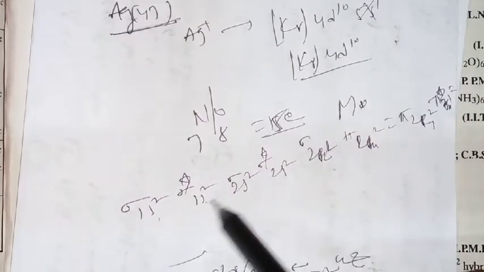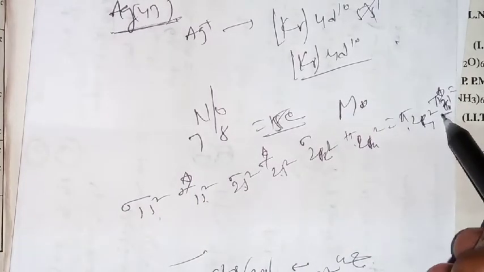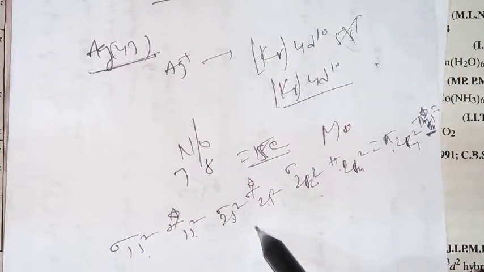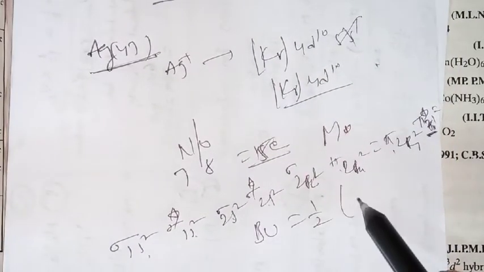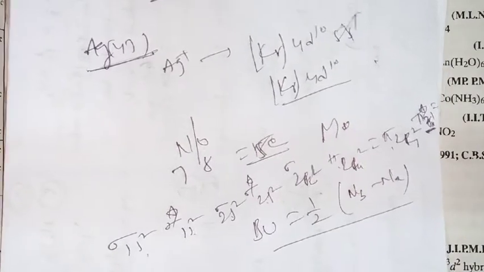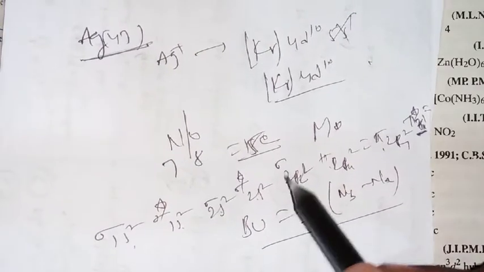So 1 2 3 4 5 6 7, 14 plus 1. So here an unpaired electron is there. Automatically it shows paramagnetic nature, because bond order equals half into number of bonding electrons minus number of anti-bonding electrons. Is it clear?